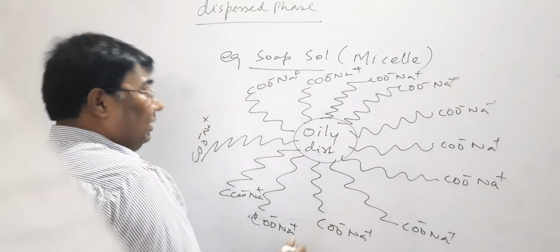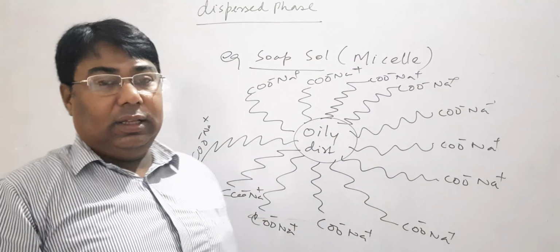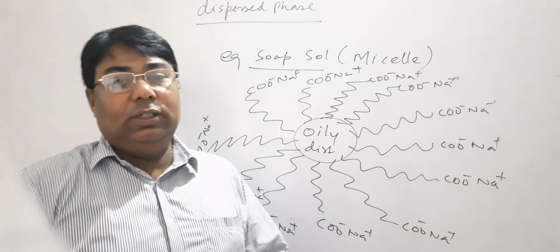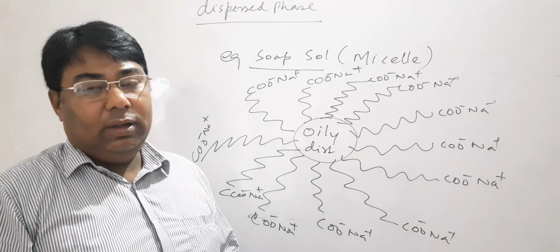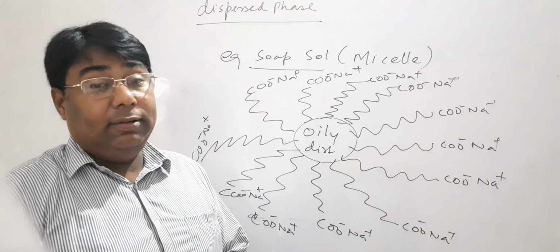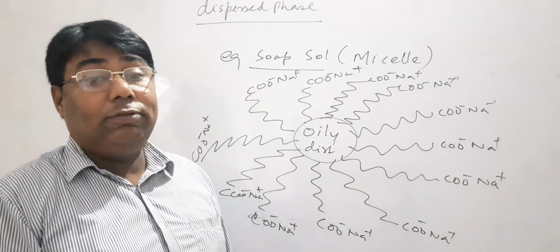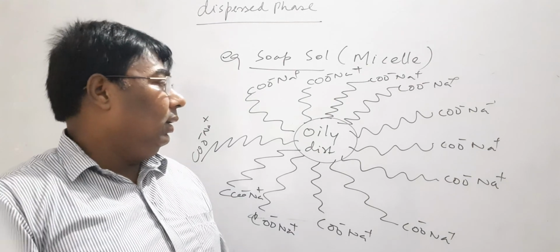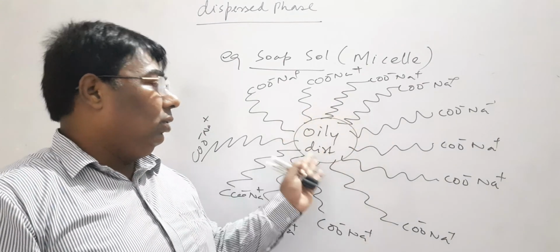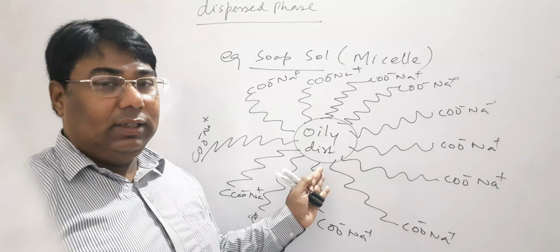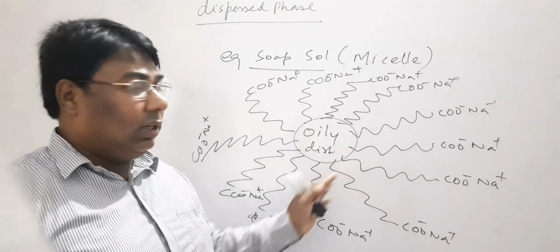This is the micelle, and micelles are the colloidal suspensions of soap molecules. This is the soap molecule which is associated with the valley dirt in this manner, and the structure formed is known